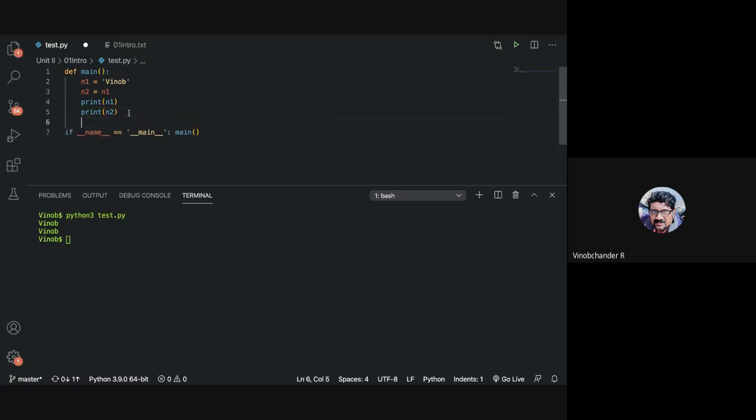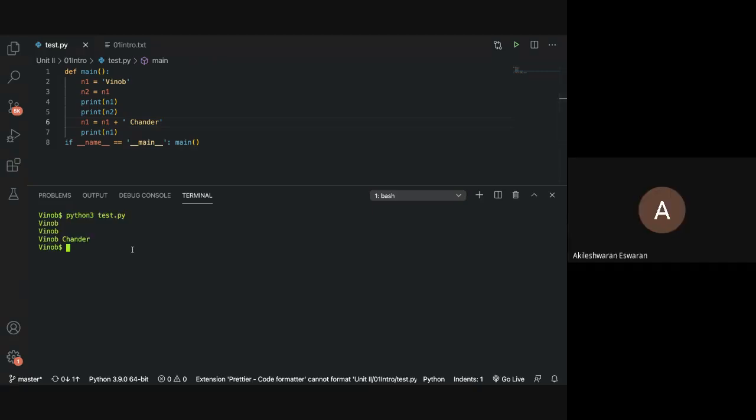Okay. Now, say for example, let me do a concatenation to my name and add my last name as well. So let me say n1 is equal to n1 plus Chandar, and if I print n1 now, what is the value? I get my full name. Let me have a space as well. But n2 will not change, right, sir? Yeah, n2 will not change.